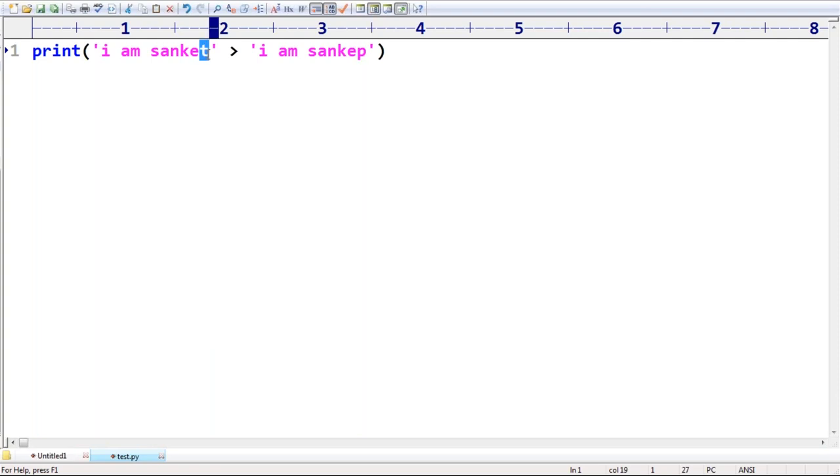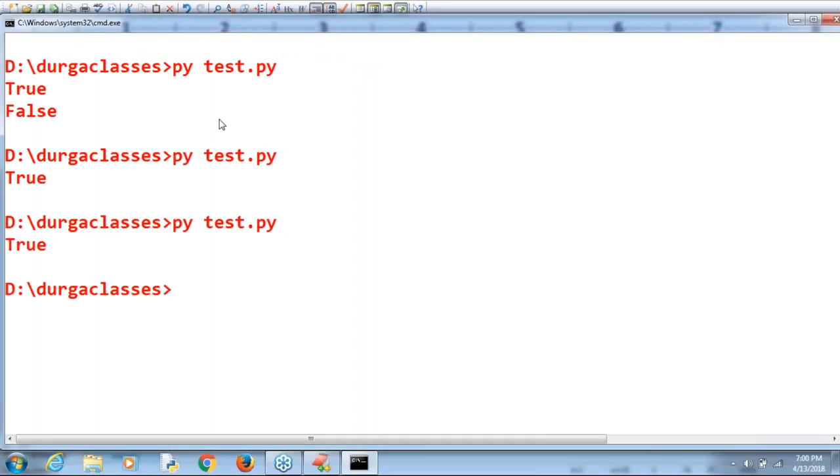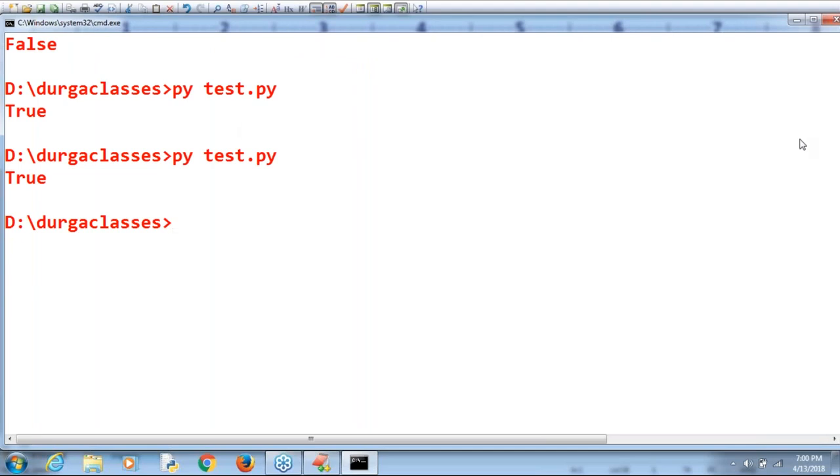What is this one? T. And here, what is this one? P. So obviously T is greater than P. So the answer we have to get here is true. Correct? Okay, true itself is the answer, sir.